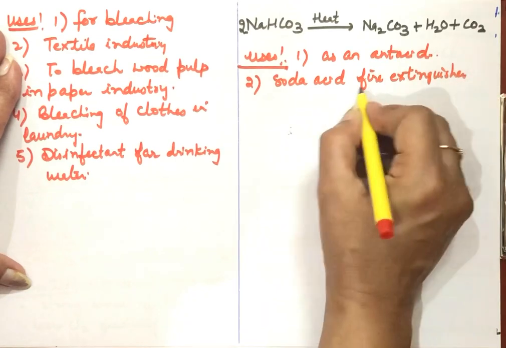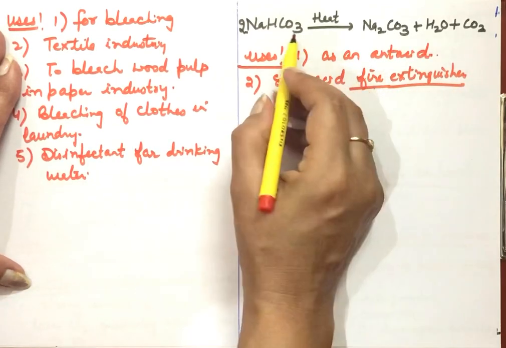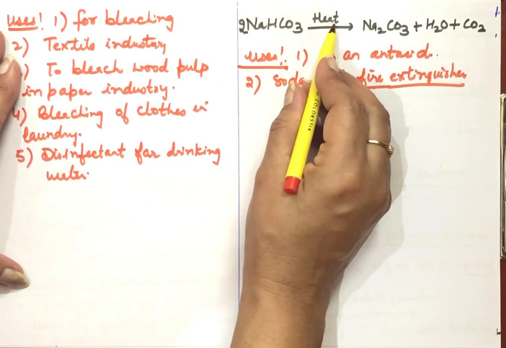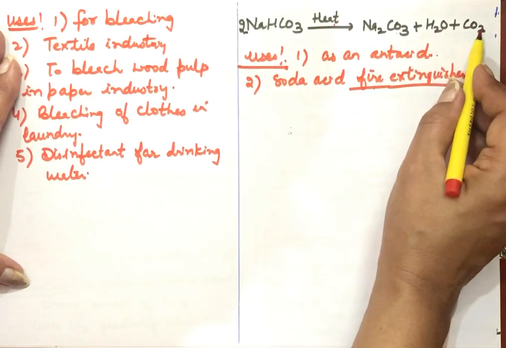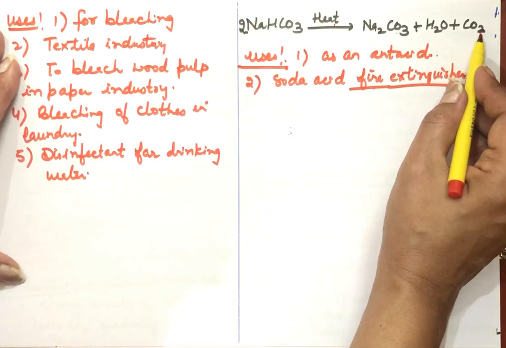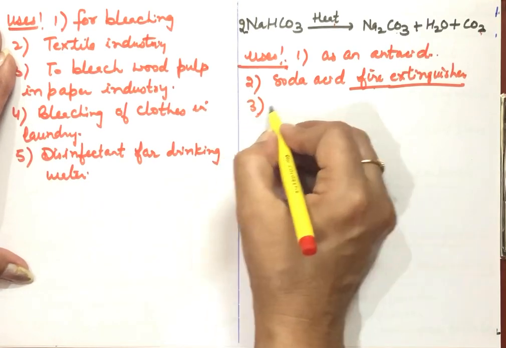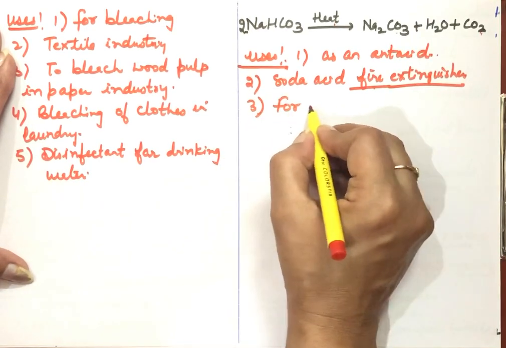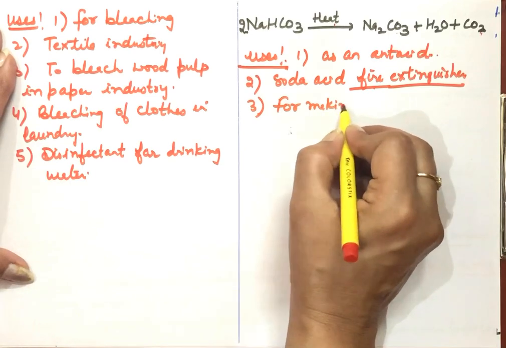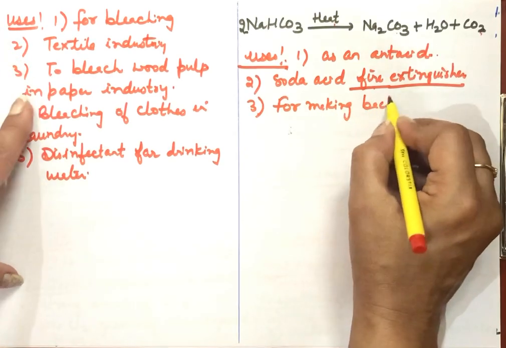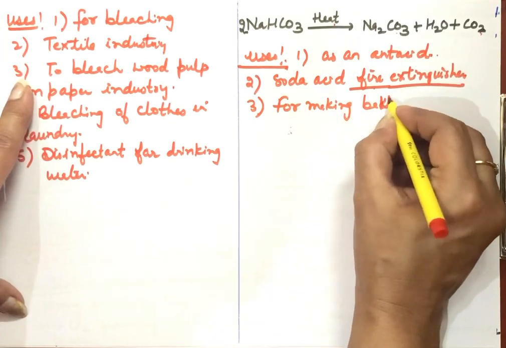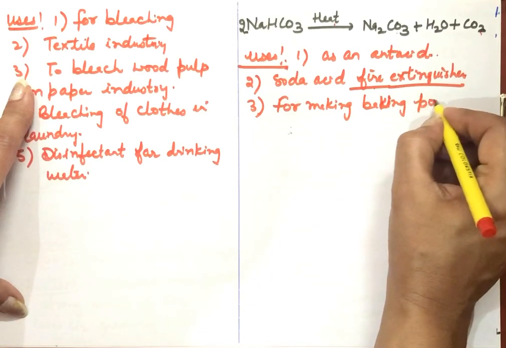Because when it comes in contact with fire, it will get heated up, and on heating it will decompose to give which gas? Carbon dioxide. So this carbon dioxide actually helps in extinction of fire. Then it is used in baking, that is, from this baking powder can be prepared for making baking powder.